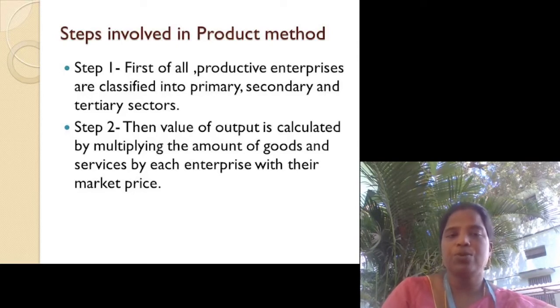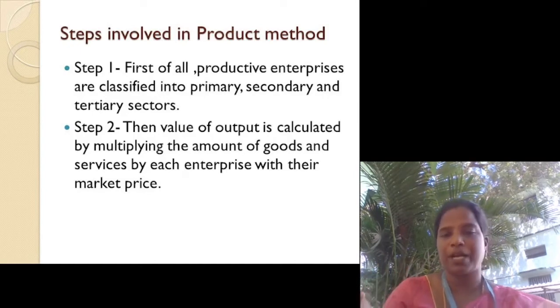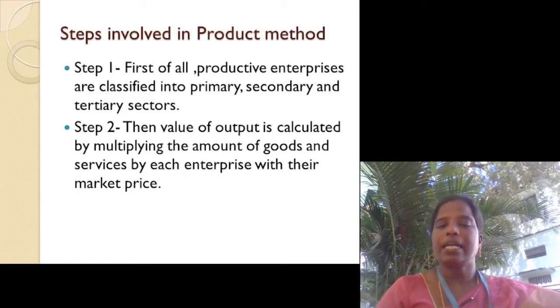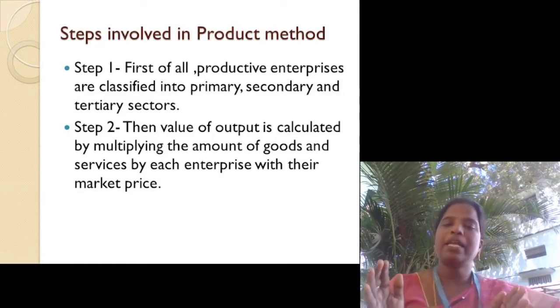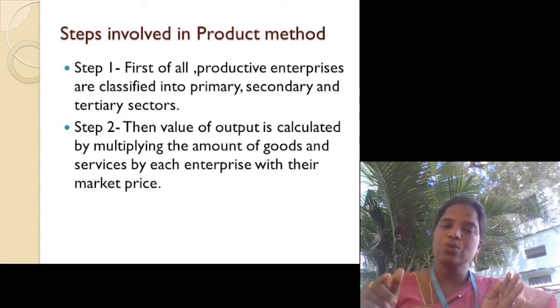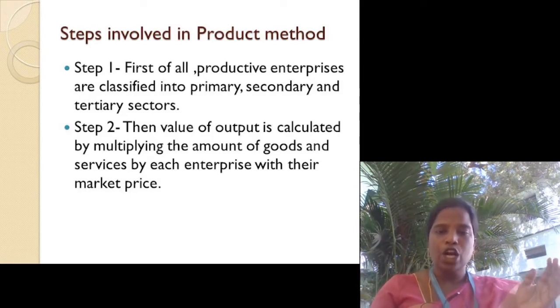In step 2, the value of output is calculated by multiplying the quantity of goods and services produced by each enterprise by their market price. For example, when we are calculating the value of the primary sector, first we calculate the agricultural product and multiply it by its price. For example, 10 tons of rice. We multiply 10 tons of rice by its price, then we get the total value.